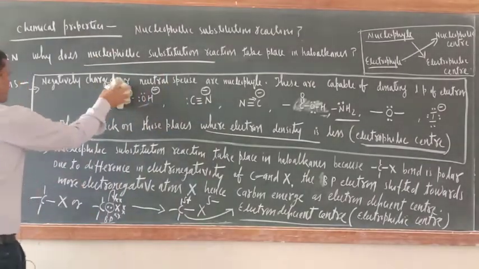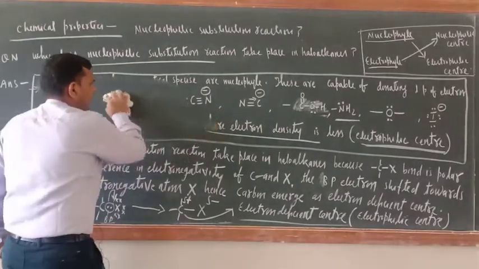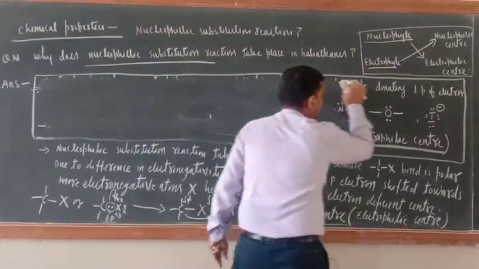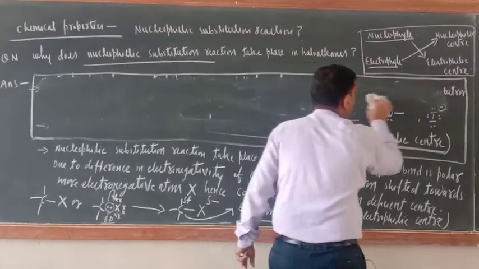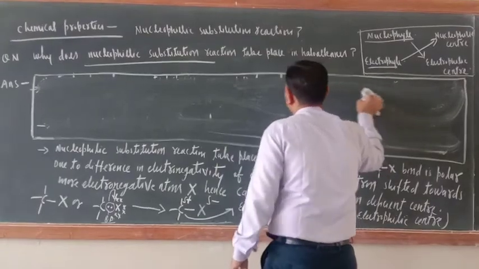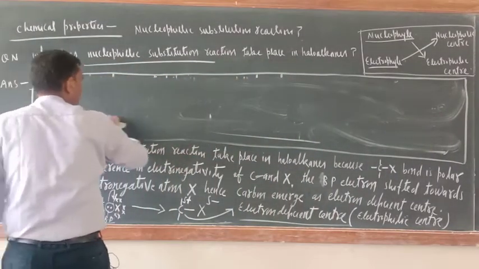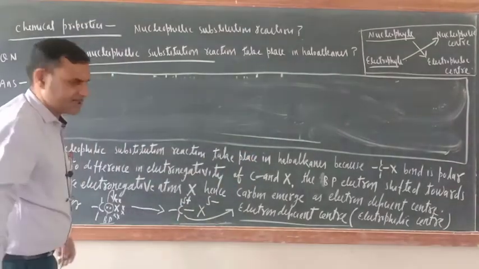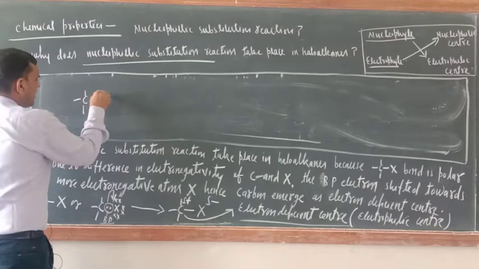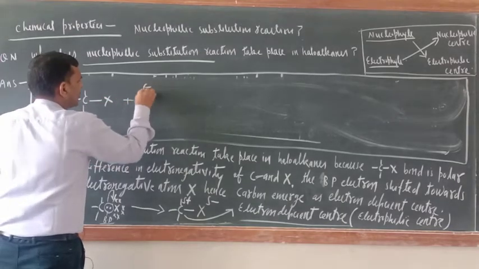Now try to understand, here I will write one thing. Now there is one question. In alkyl halide, X will be replaced if nucleophile is attacking. Just see here. Now write down here C and here X. Suppose this is nucleophile.